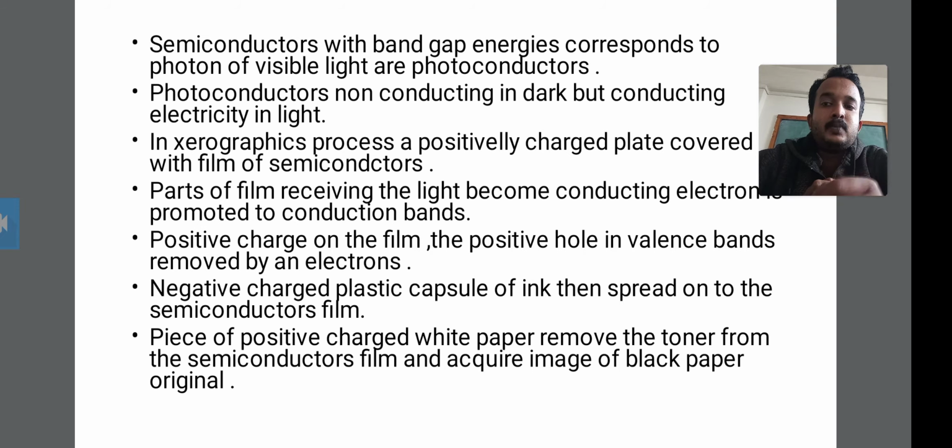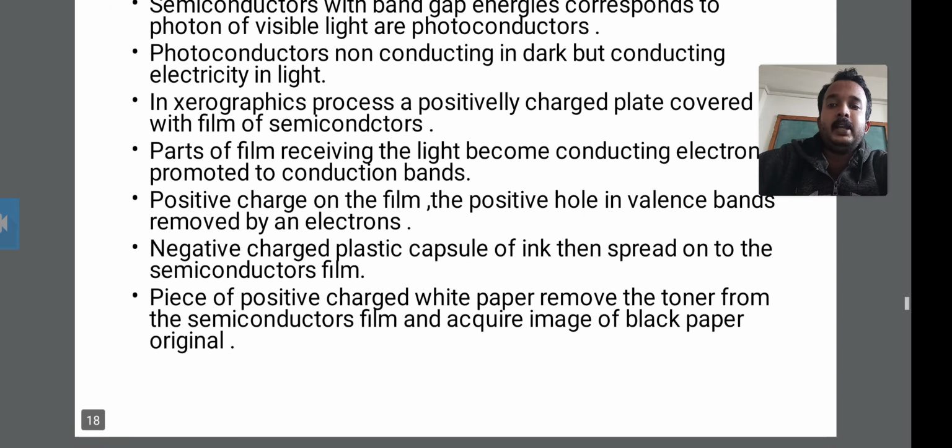Okay, therefore the positive charge on the film and the positive hole in the valence band are removed by an electron. Therefore you have to take the negative role. The negative role we have found out in photography. The photographer firstly prepares the negative role, then it is a formation of a soft copy of this photo.